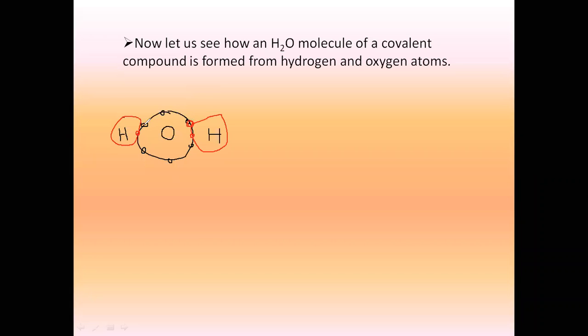So one of this and one of this will also be shared. So in this way, oxygen has also completed its octet and hydrogen has also completed its duplet. So we are getting the formula H2O. Did you all understand? Let's see the diagram now to make it more clear.